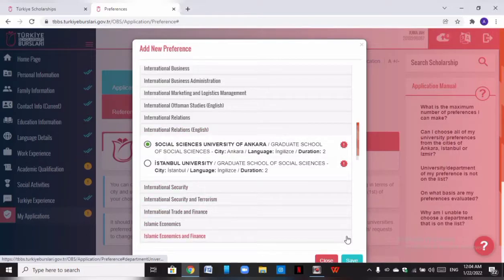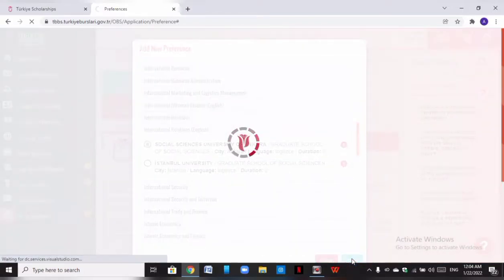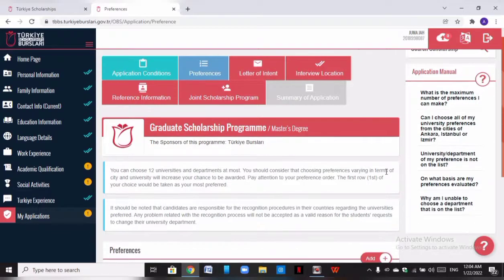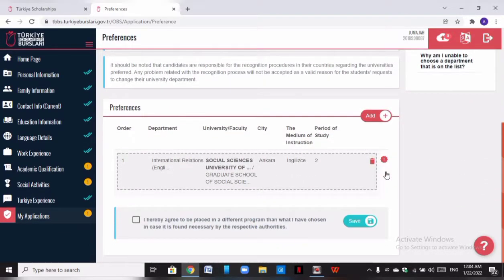So we click on it, and we save. It's simple. We have chosen our first preference, our first university, and our first course. You see, it's registered as the first, which is international relations in English. This is the university, Census University of Ankara, city Ankara, in English, in 2 years.